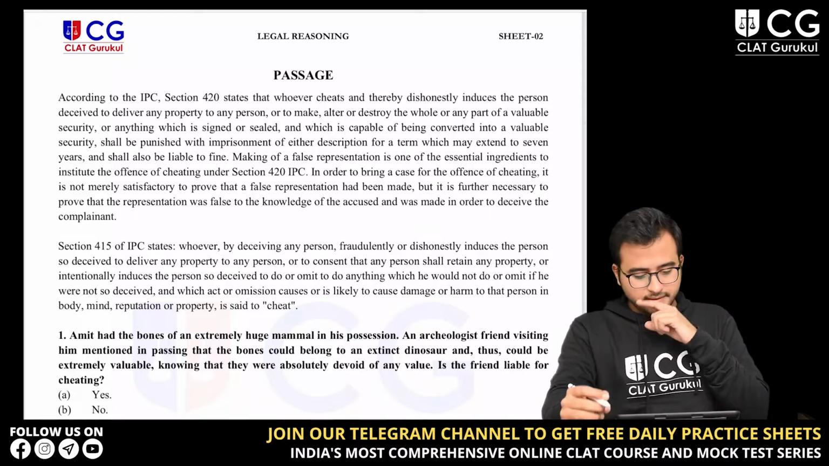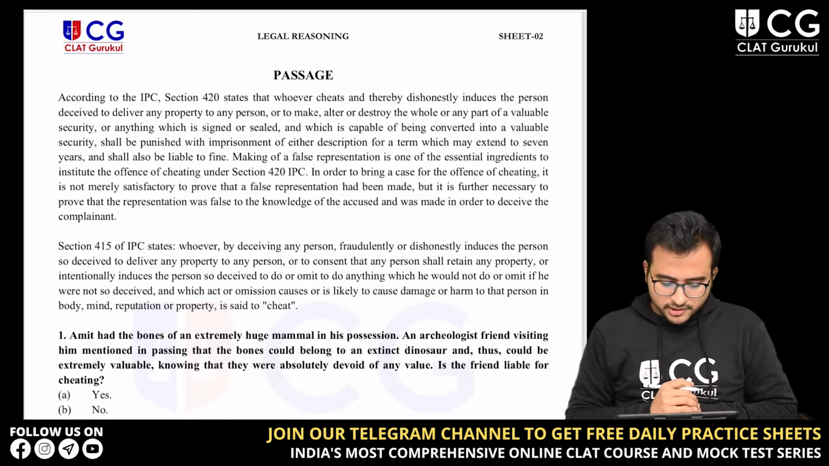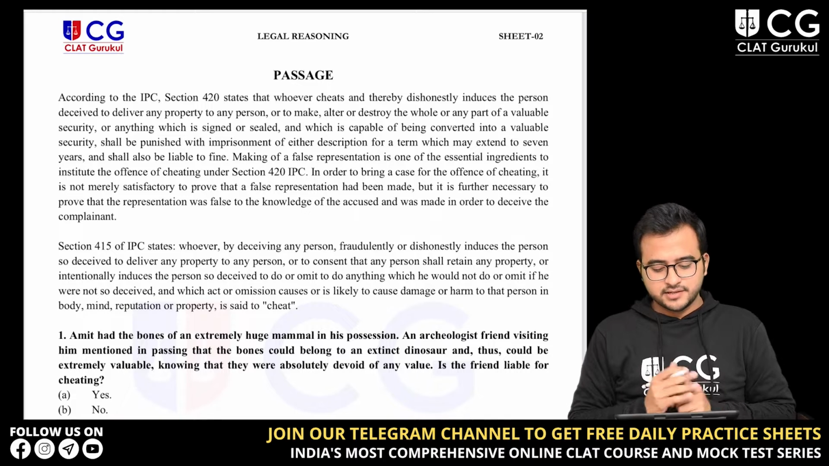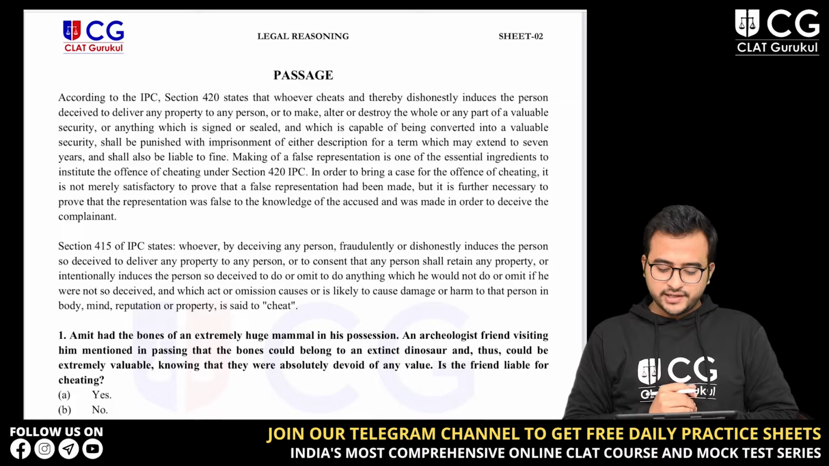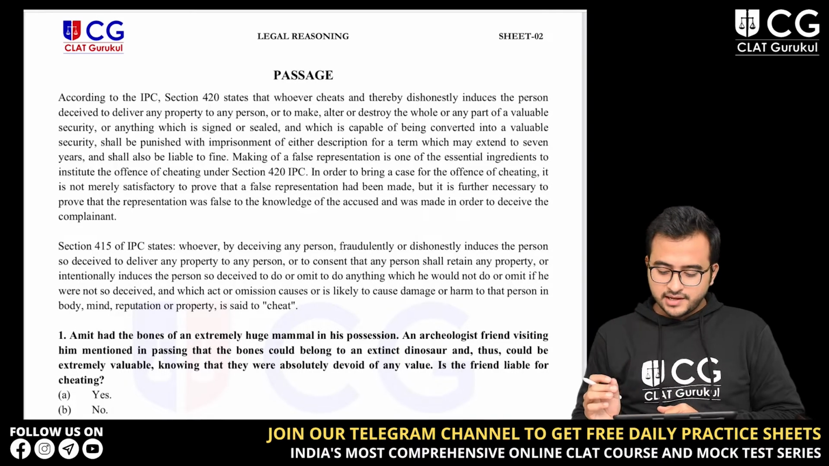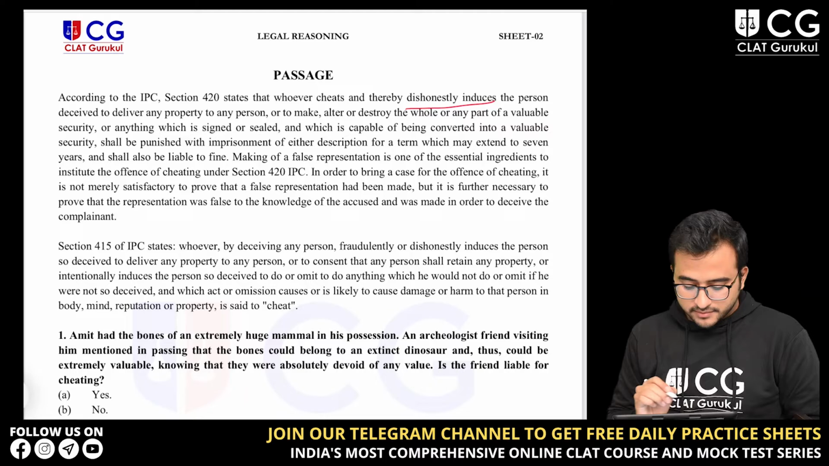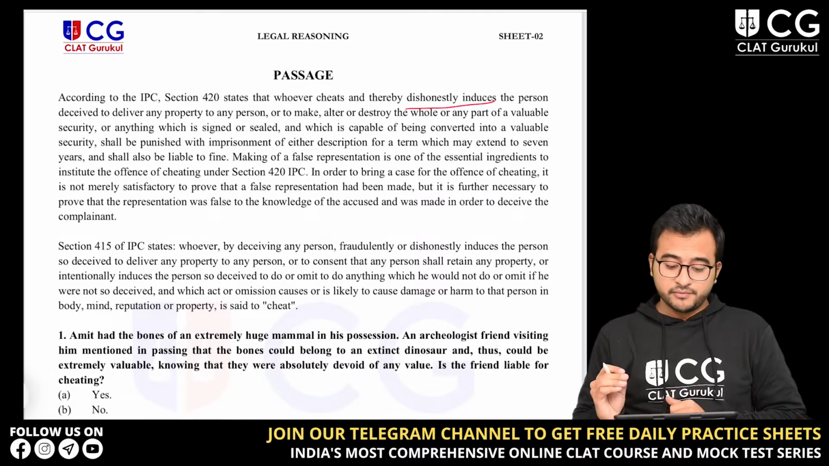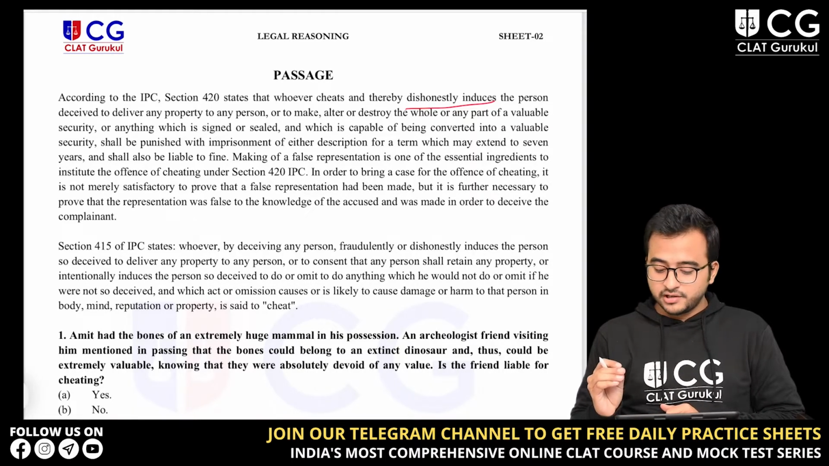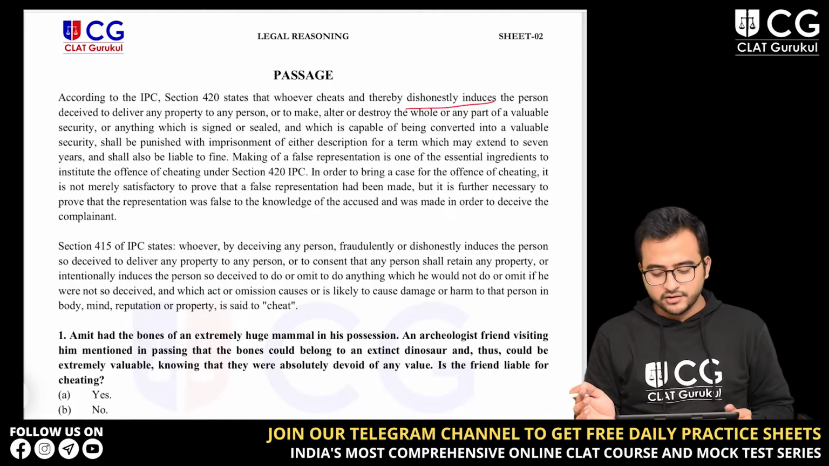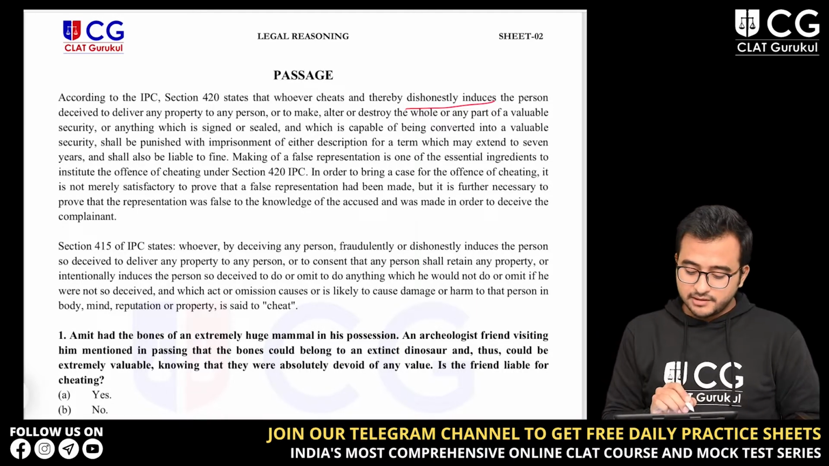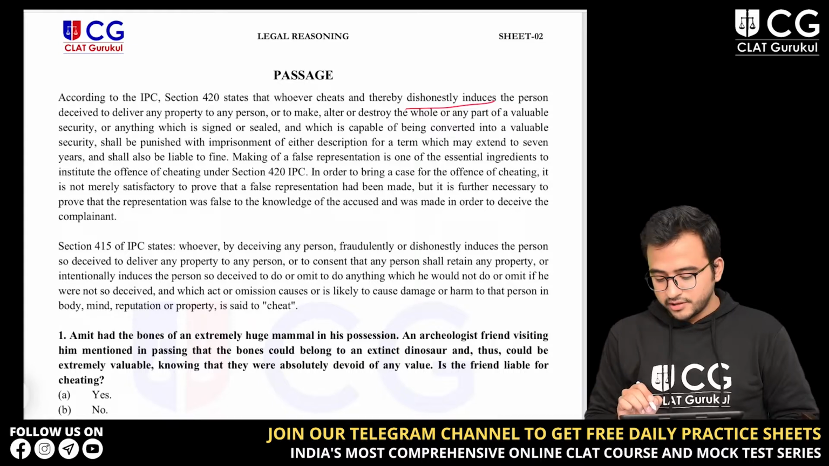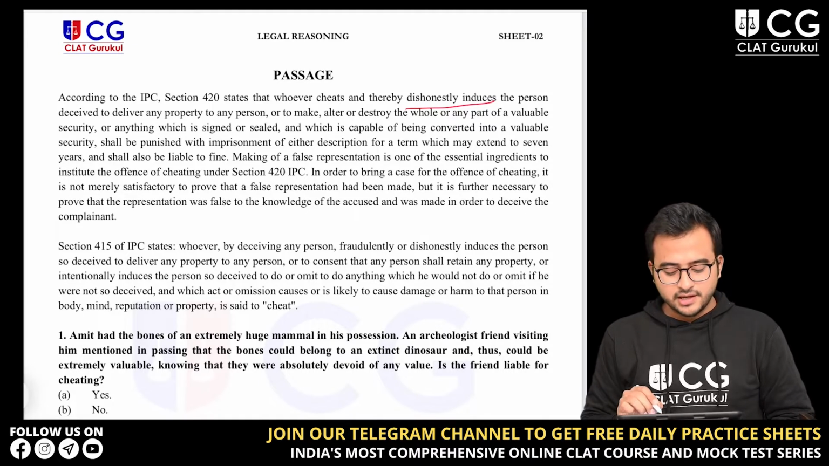Let's begin with the passage. This passage is talking about cheating, which is a punishable offense. According to the IPC, section 420 states that whoever cheats and thereby dishonestly induces the person deceived to deliver any property to any person or to make, alter, or destroy the whole or any part of a valuable security or anything which is signed or sealed and which is capable of being converted into a valuable security shall be punished with imprisonment of either description for a term which may extend to 7 years and shall also be